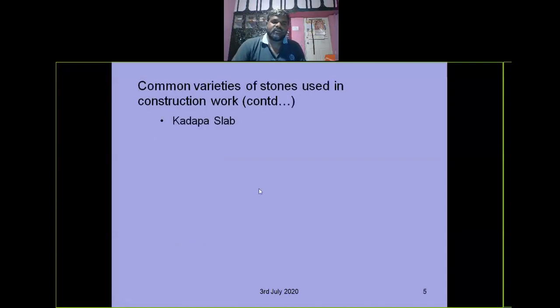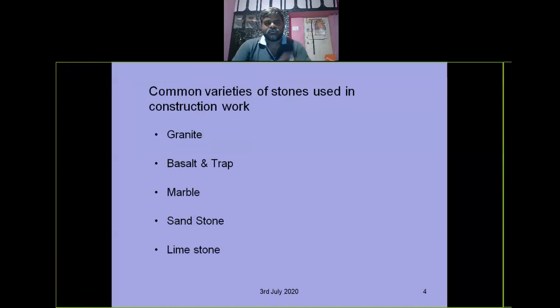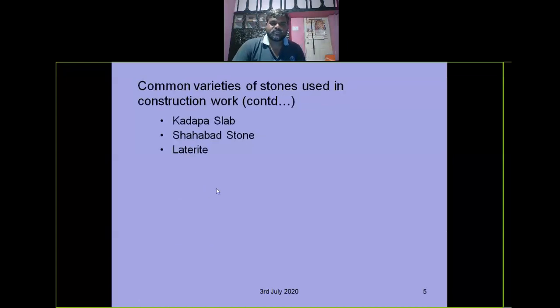Generally there are Kadapa stone, Shabbat stone, laterite stone, gneiss, quartz, slate. These are different types of stones. But in our syllabus, only granite, marble, Kadapa stone, and Shabbat stone have to be covered. So we'll discuss only particular stones, not wasting much of our time, right?